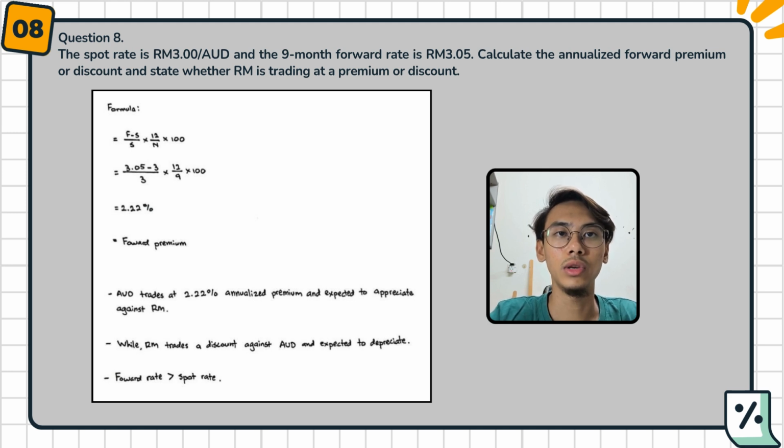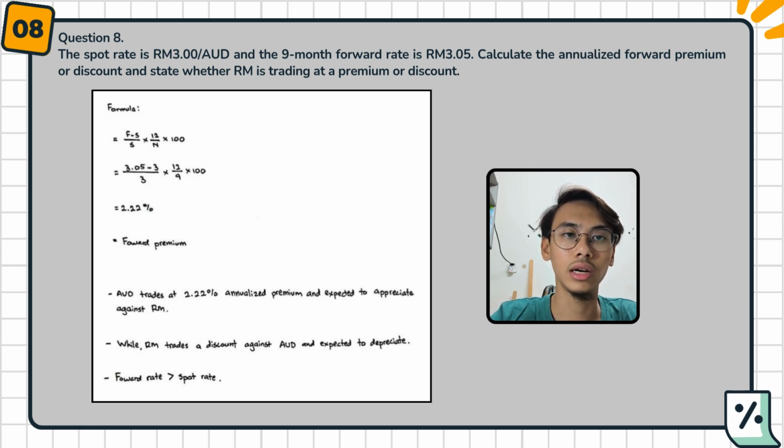Okay, we combine the values with the formula: RM 3.05 minus RM 3, the spot rate, divided by RM 3, also the spot rate. Multiply with 12 months, divided by 9 months from the forward rate. Then we times with 100. We get the value 2.22%, which means that this is a forward premium.